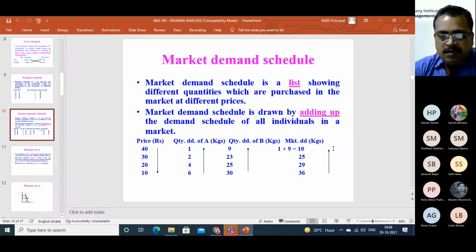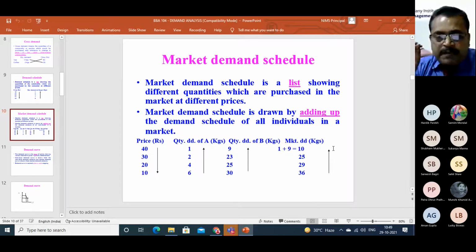Thirdly, when the price reduces again to 20 rupees, quantity demanded increases: the first consumer purchases 4 kilograms and the second consumer purchases 25 kilograms. So 4 plus 25, 29 kilograms. The third combination becomes 20, 29.